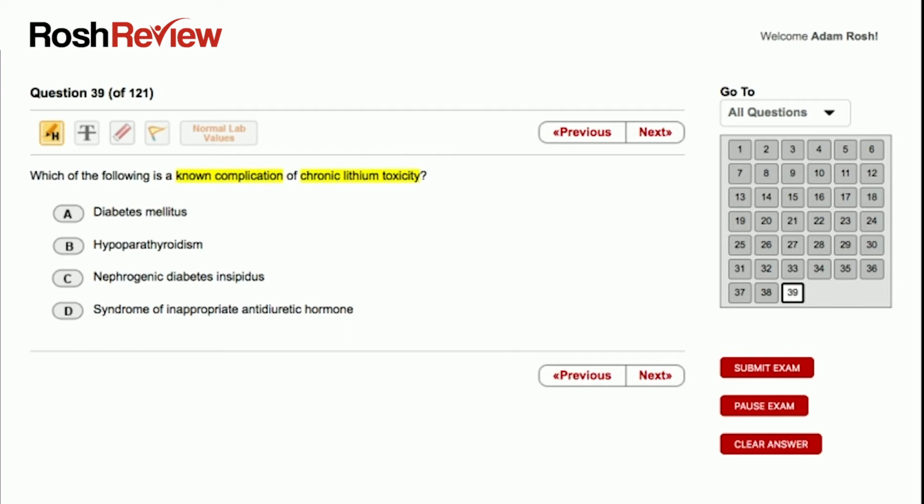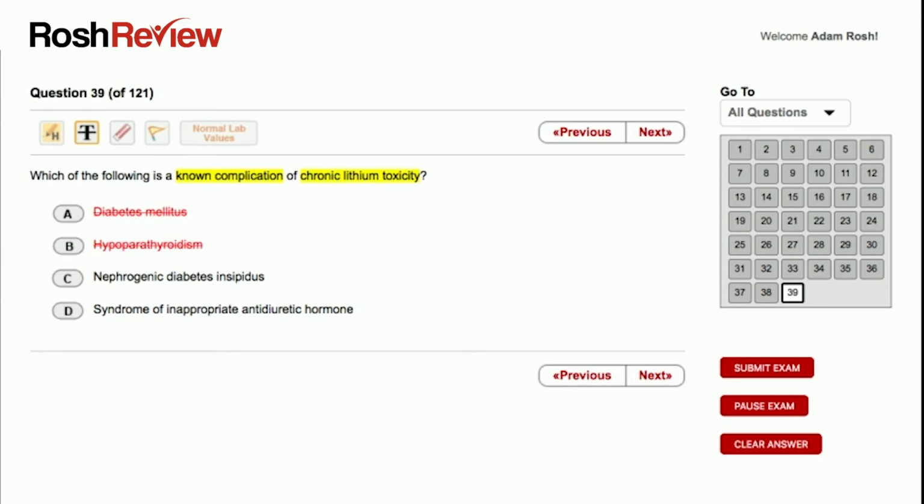So diabetes mellitus, that is, as far as I am aware of, not a complication of chronic lithium. So we'll cross that out. Answer choice B, hypoparathyroidism. As far as I'm aware, that is also not a complication. You can have hyperparathyroidism, right? Because I know that you could see hypercalcemia in chronic lithium toxicity, but hypoparathyroidism would not lead to that. So I'm going to cross that out. So now we're left with nephrogenic diabetes insipidus and syndrome of inappropriate ADH release.